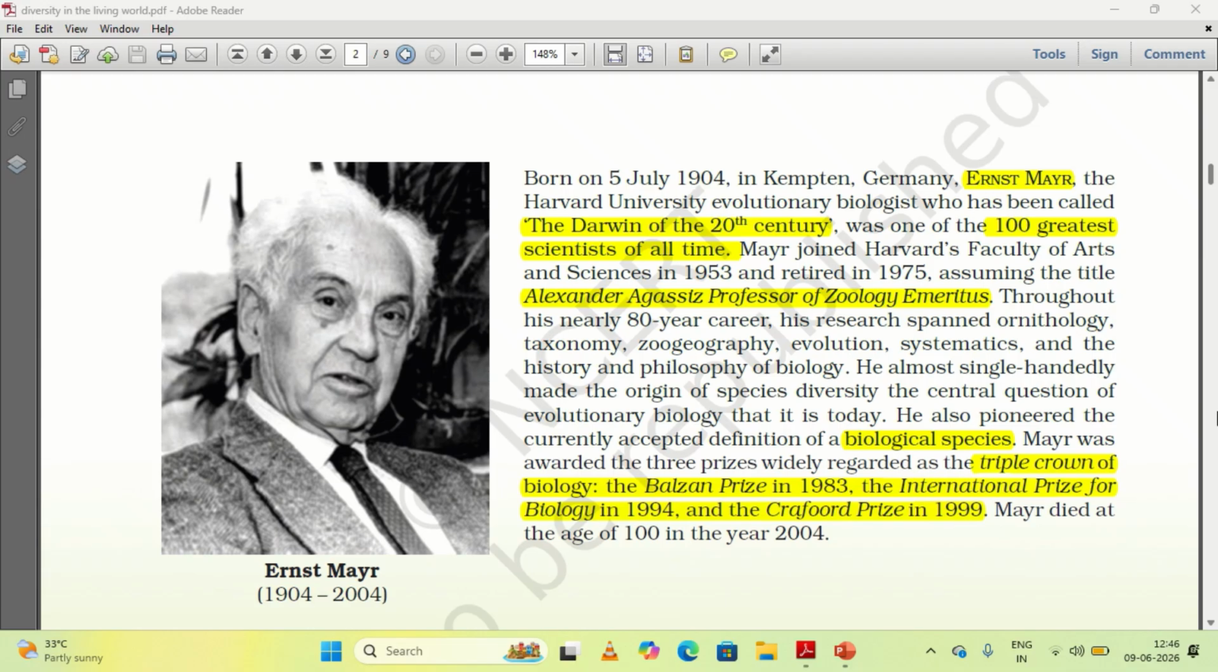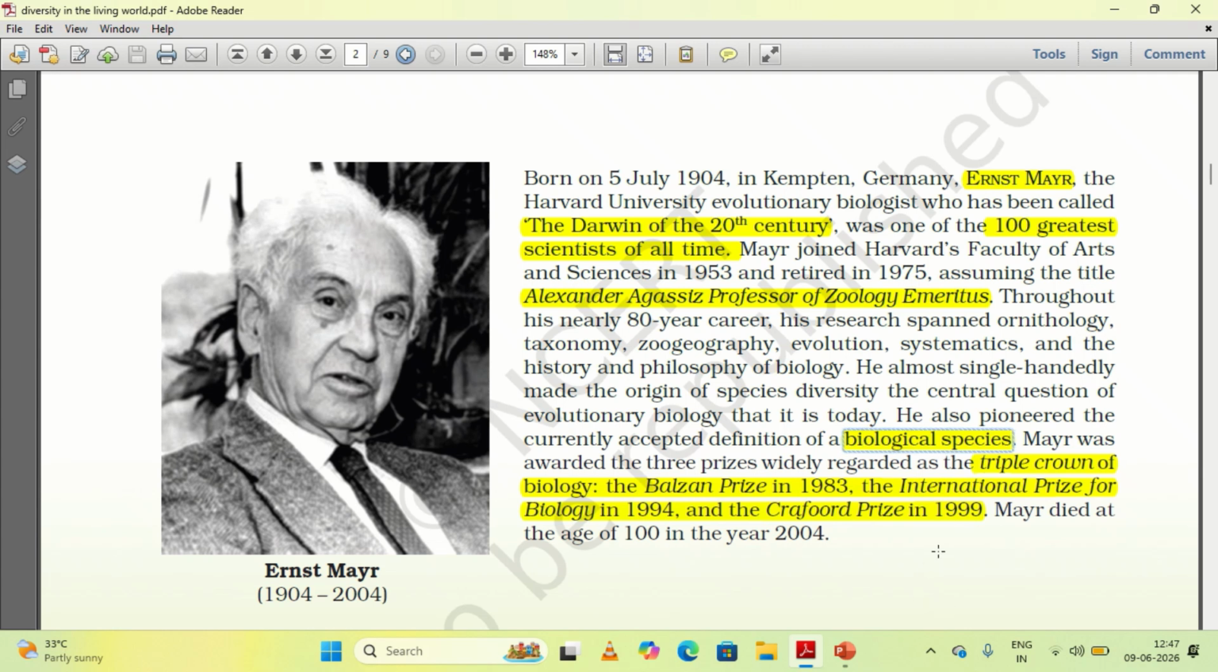And he has been given 3 prizes, which we call the Triple Crown of Biology. One is the Balzan Prize in 1983, the International Prize for Biology in 1994, and the Crafoord Prize in 1999. One more important thing is he has given the definition of biological species.